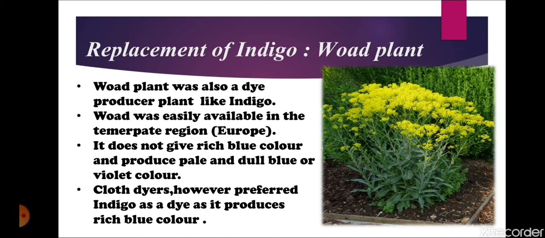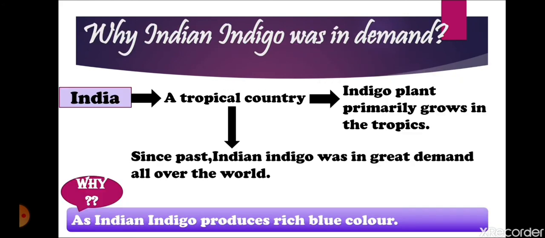So it was a replacement in the European countries because indigo was very costly. But even after that, Indian indigo was the first choice of the cloth manufacturers. Indian indigo grows in the tropical region. India is a tropical country, and the climate here is suitable for the growth of the indigo plant. Indigo was in great demand because it produces a very rich bright color.